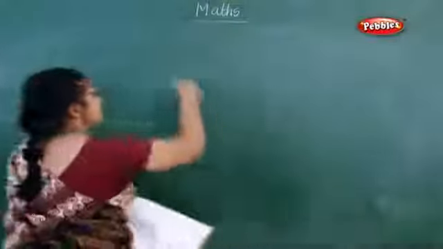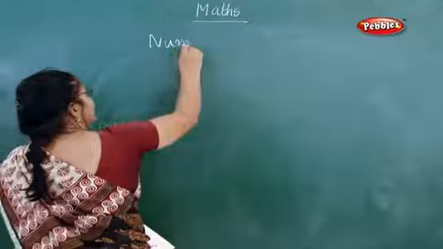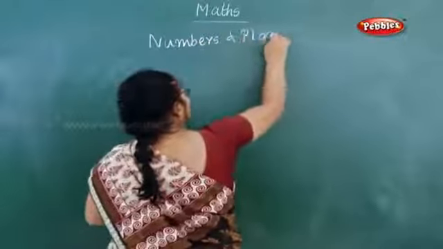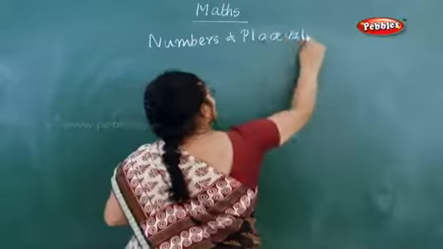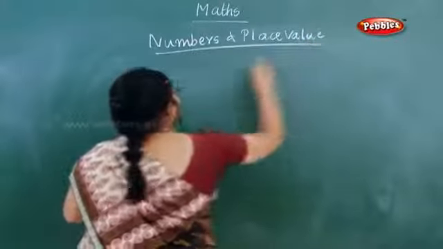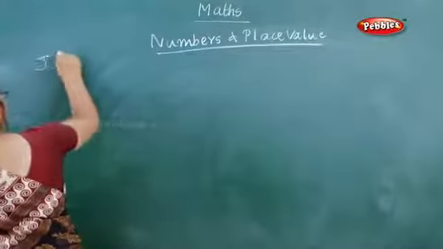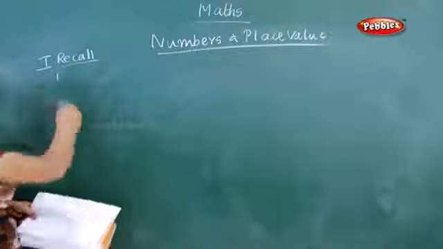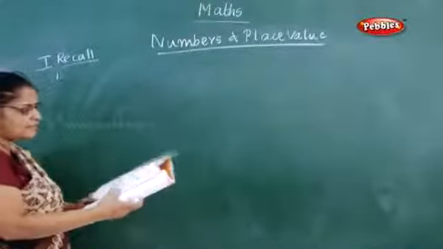The next lesson is numbers and place value. First is the recall section. Recall means what you have already learnt in your 4th standard. Now in the first one, answer the following.